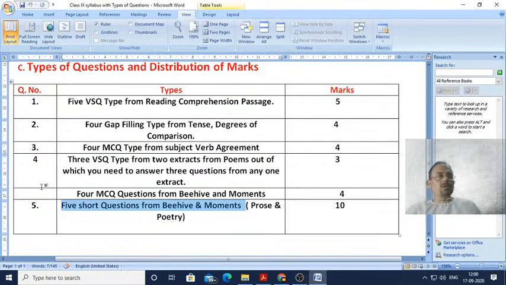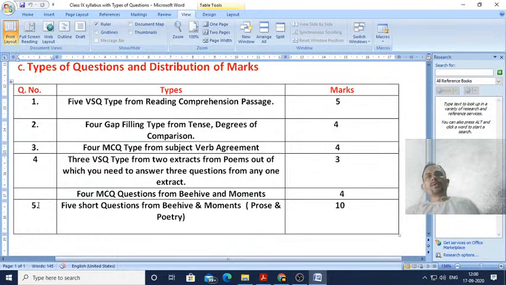Okay, actually it's left out here. It should be question number 5, the previous one, and this question number 6. So question number 6 will comprise of 5 short questions from Beehive and Moments, and each question will comprise of 2 marks. Therefore a total of 10 marks you've got to attempt from question number 6. So dear students, that's all about the blueprint of the question paper, including type of questions and distribution of marks.